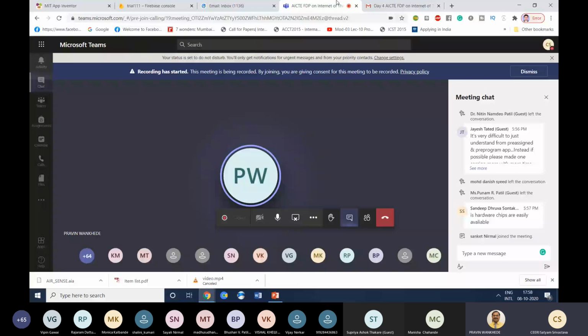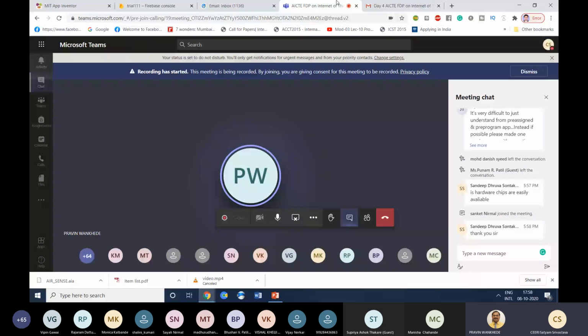And Jayesh commented that it's very difficult to understand from a pre-assigned and pre-programmed app. Jayesh, definitely I can understand your concern. It is difficult to understand, but you can see that designing an app takes 1 hour, and explaining the app things and integrating with the cloud will require a minimum of 3 to 4 hours for me.